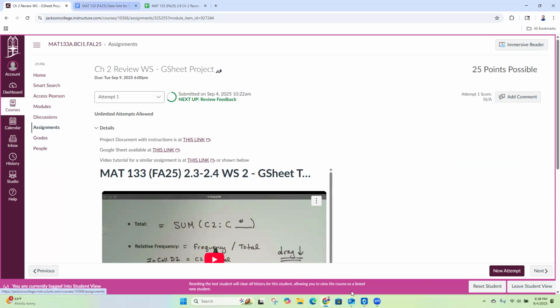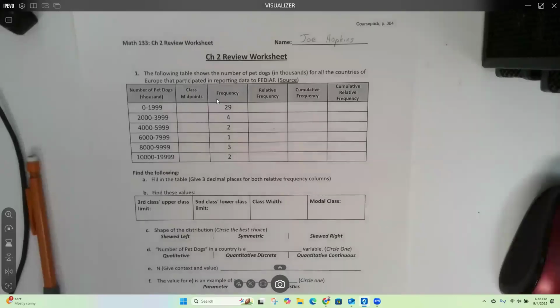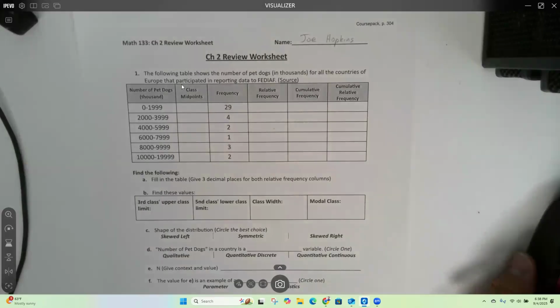Okay, cool. So now that we have that open, number one: the following table shows the number of pet dogs in thousands for all the countries of Europe that participated in reporting data. This is going to be a project, so we'll come back to this and work on filling these out together.